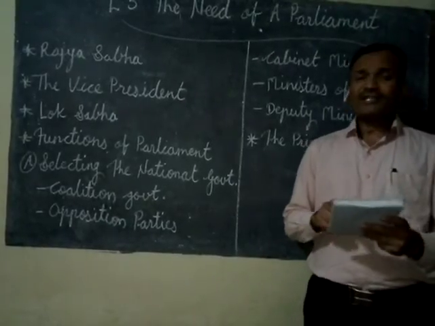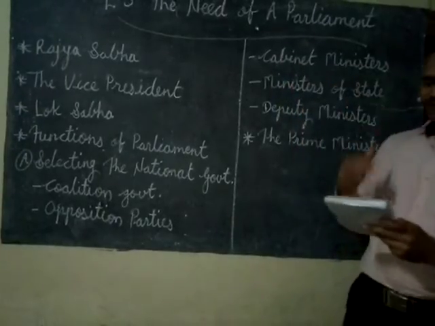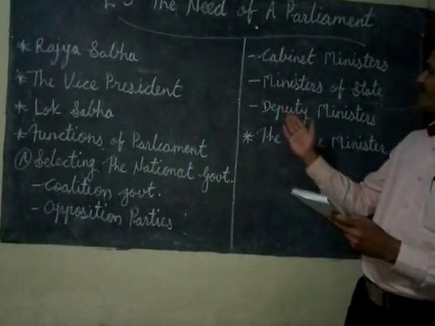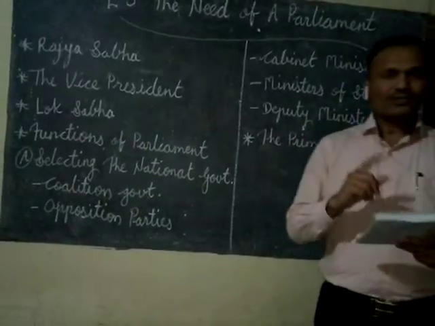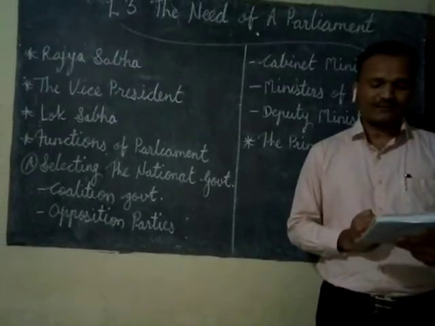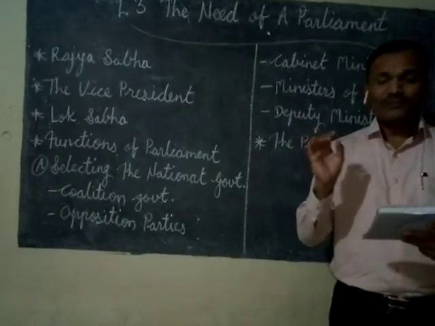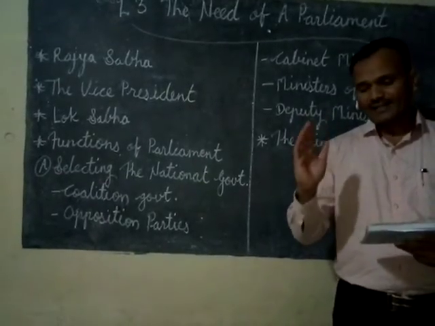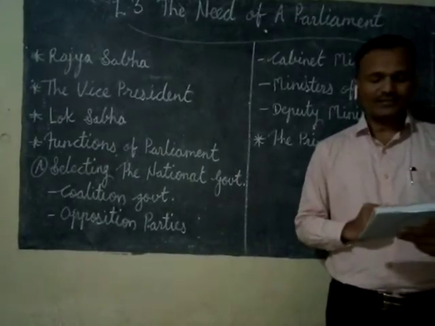There are 3 types of ministers. That are the cabinet minister, then the ministers of state, and deputy minister. So the cabinet ministers hold the important departments like defense, home, finance, foreign affairs, etc. These ministers are called cabinet ministers.